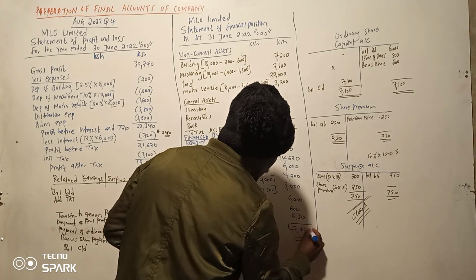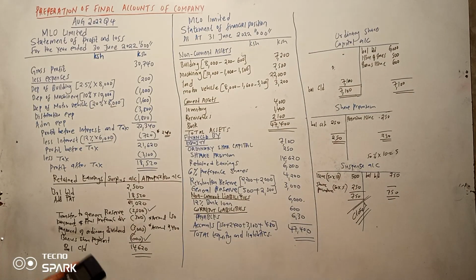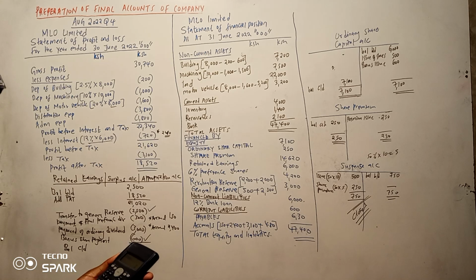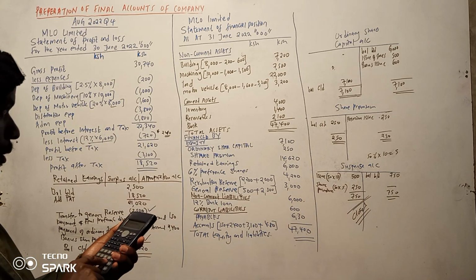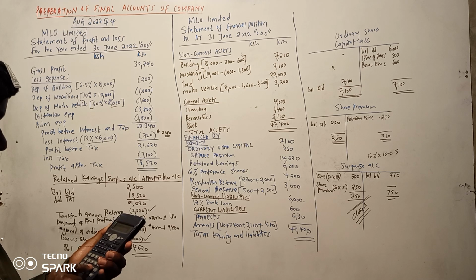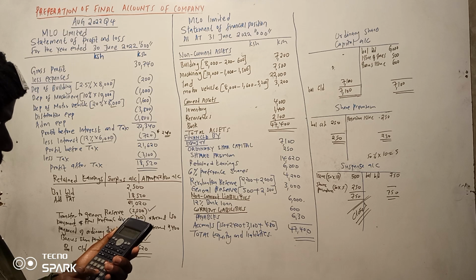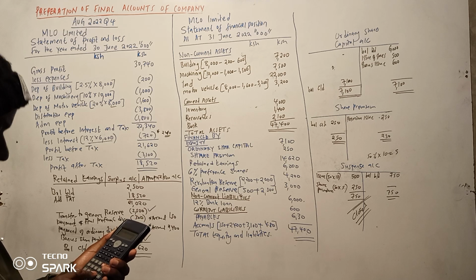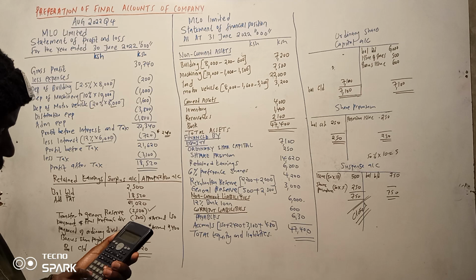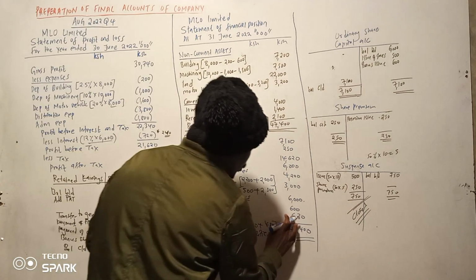47,400. Okay, let us add. Let's confirm so that we see if it agrees. So 7100 plus 250 plus 14,620 plus 6,000 plus 4,200 plus 3,000 plus 6,000 plus 600 plus this is supposed to be 6130.